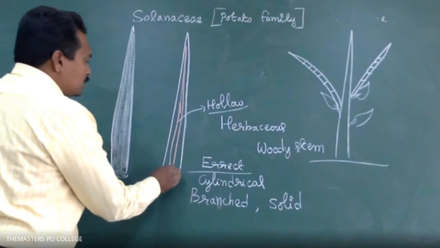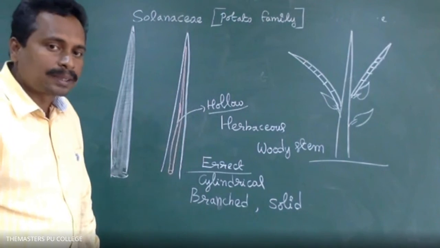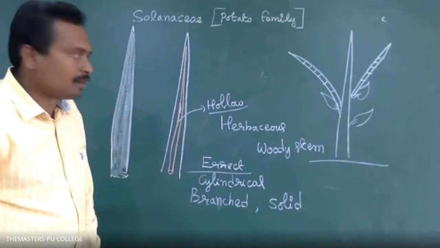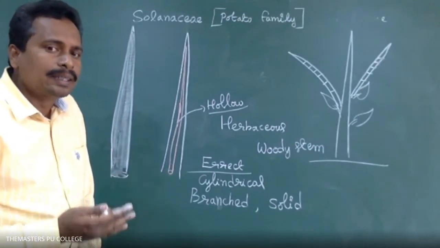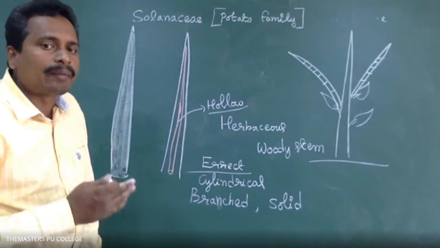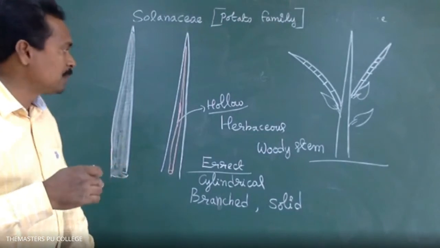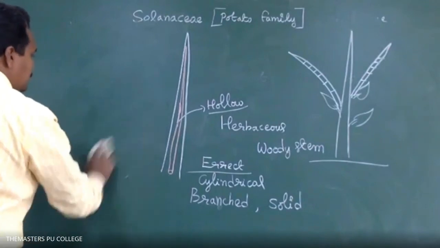Sir, does it make any variation if a hollow is present in the stem? That is the characteristic of some of the plant species. The cavity is present in some plants and absent in others. Sir, is there any function? Some of the cells of the medulla are destroyed to form an internal cavity. Medulla is the central region of the stem. Mainly three parts are there, internally, in transverse section.